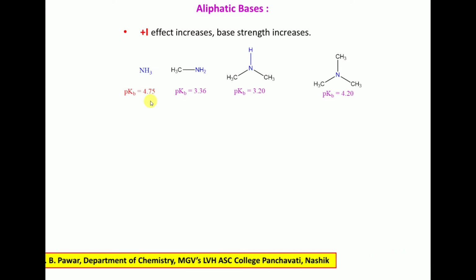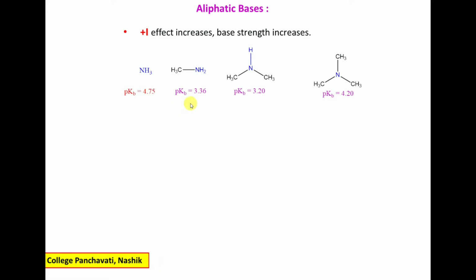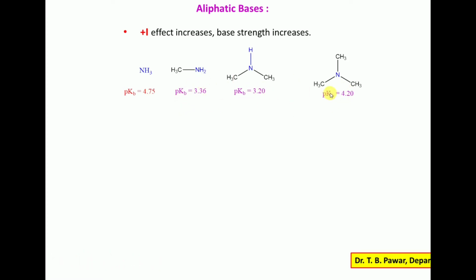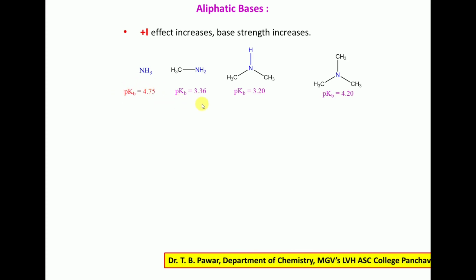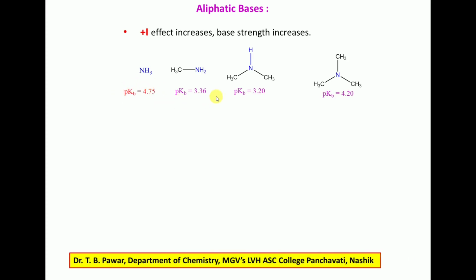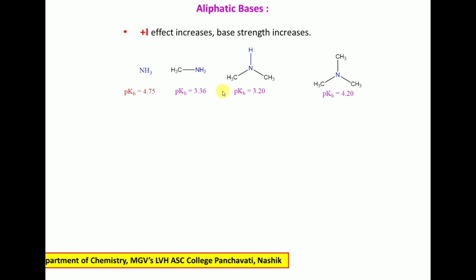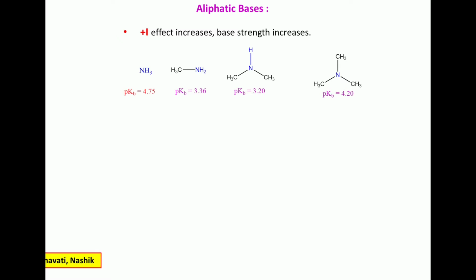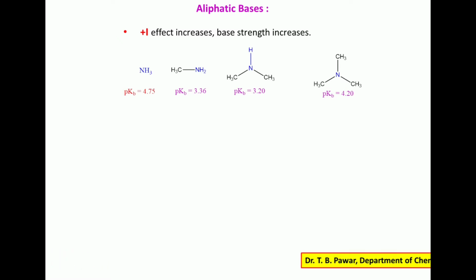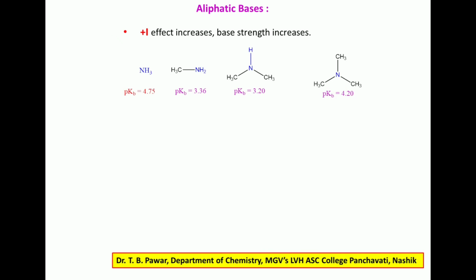The pKb value of ammonia is 4.75, and the pKb values of all these aliphatic bases are less than ammonia. It clearly indicates the aliphatic bases are stronger than ammonia. As we know, as pKb value increases, base strength decreases. Lowest pKb value is a stronger base.